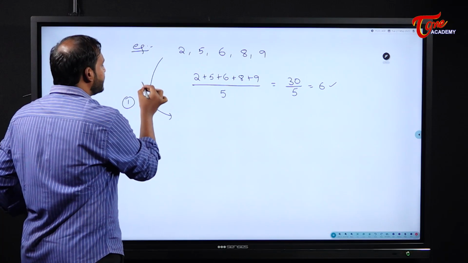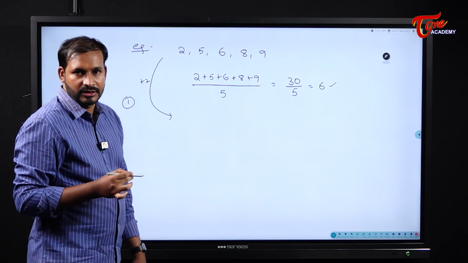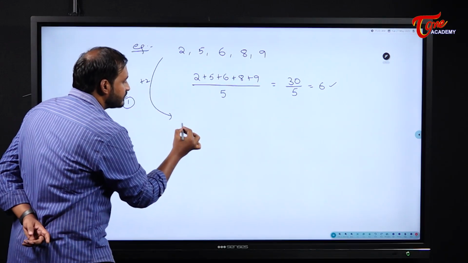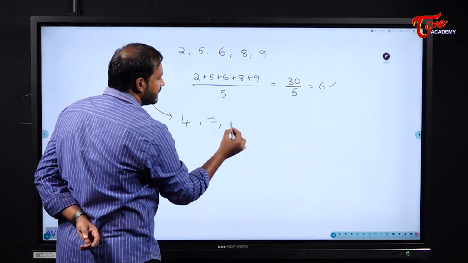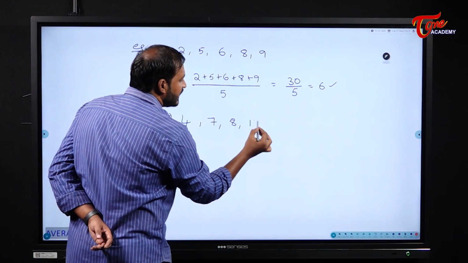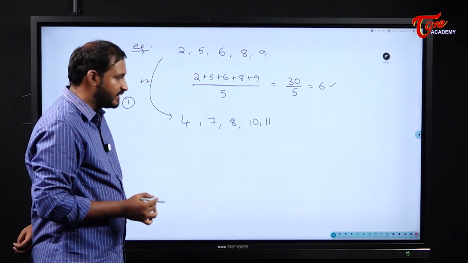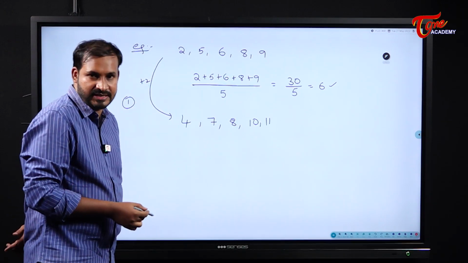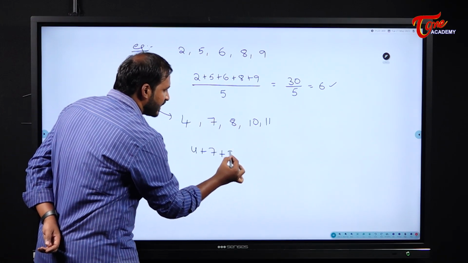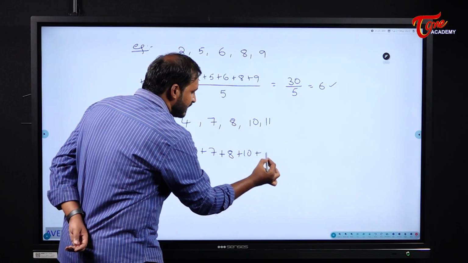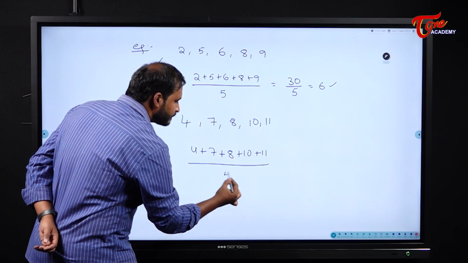It will be incremented by 2, 2, 2, 2, 2 and so on. That means 2 becomes 4, 5 becomes 7, 6 becomes 8, 8 becomes 10 and 9 becomes 11. Now if I find the average of these numbers, that means 4 plus 7 plus 8 plus 10 plus 11 by 5.